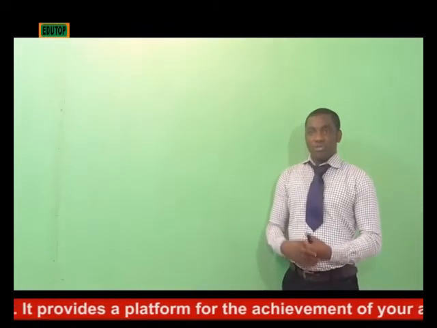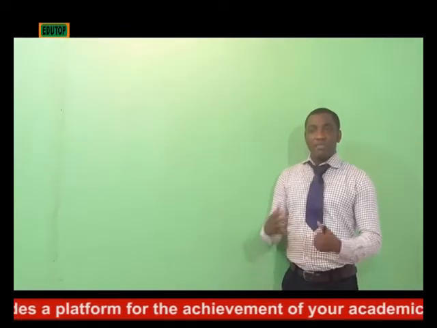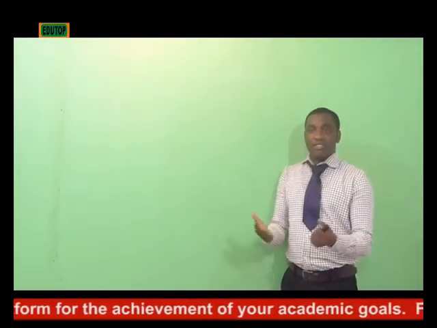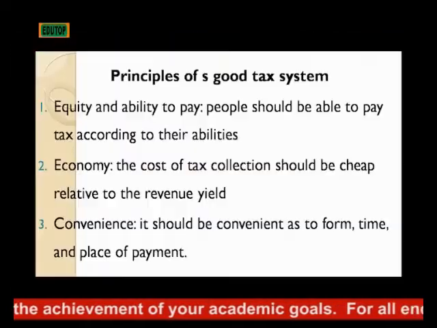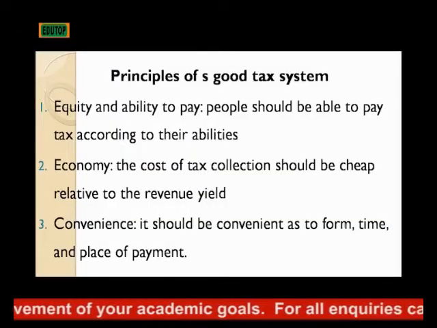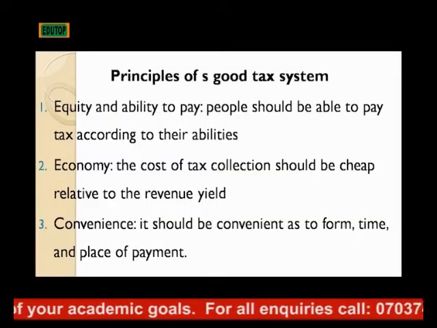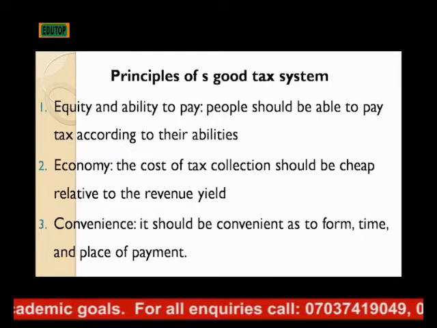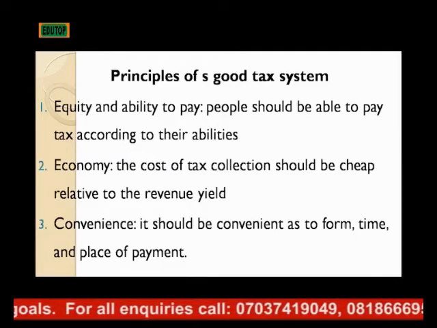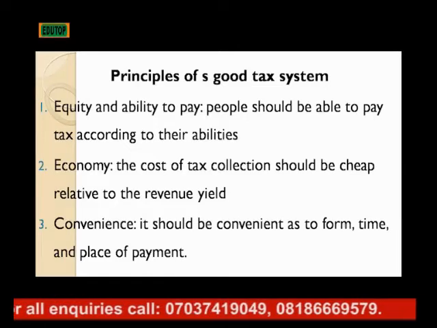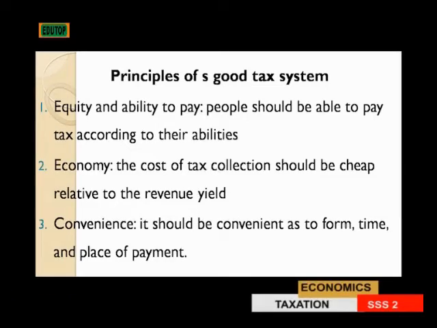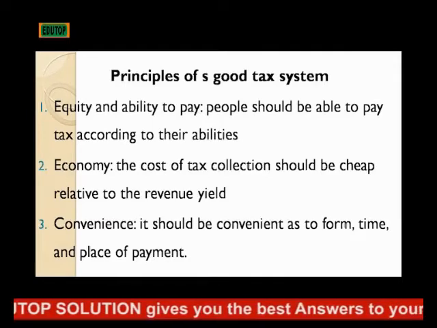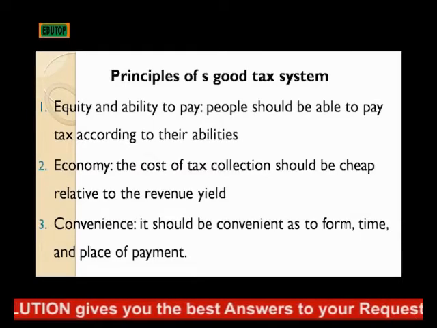Principles of a good tax system. What are the principles that should surround a good tax system in an economy? 1. Equity and ability to pay. That is, people should be able to pay tax according to their abilities. It should not be something that will become a burden over people in an economy. It should be something that they will be able to pay, and with convenience.